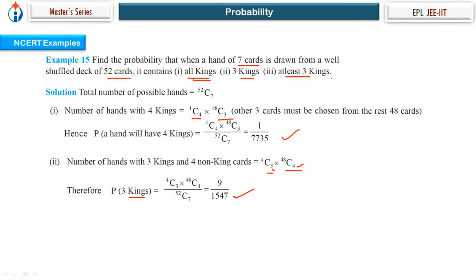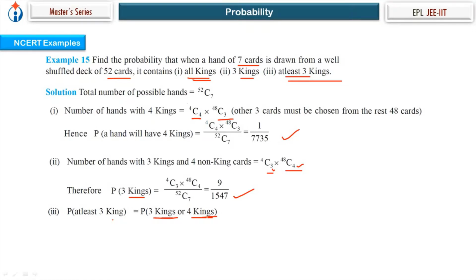Now at least 3 kings, third question. So at least 3 kings means either there are 3 kings or there are 4 kings. If I take this event as A event and this event as B event, then A and B events are mutually exclusive.